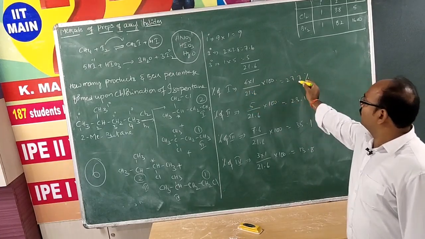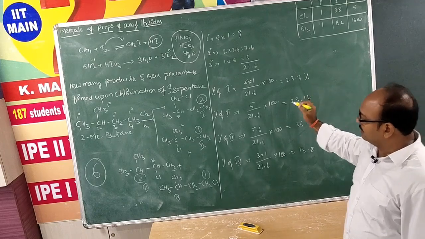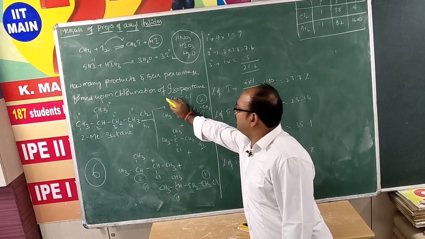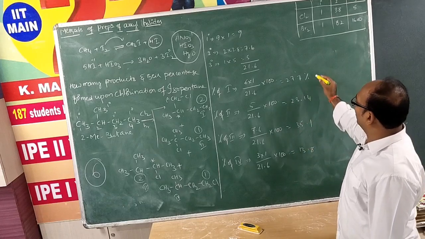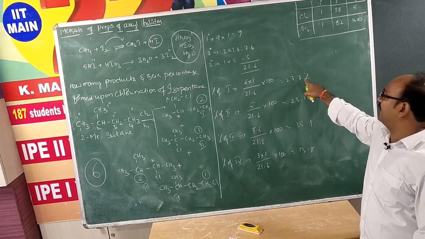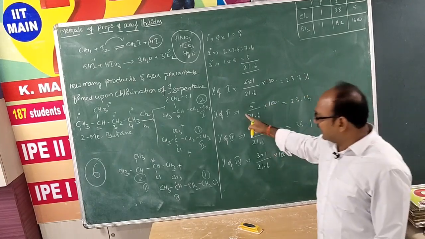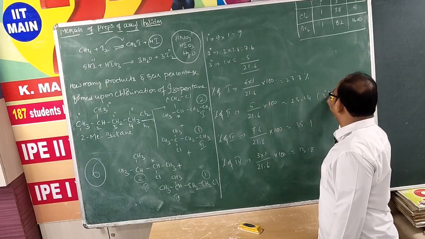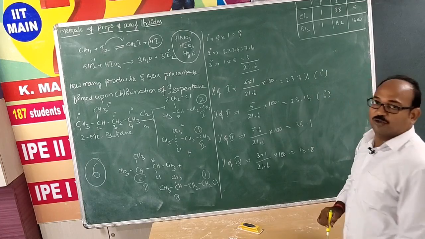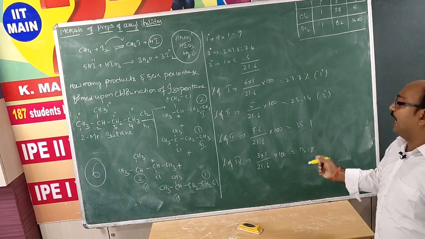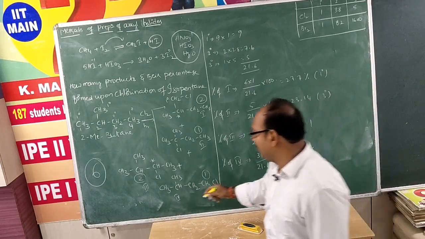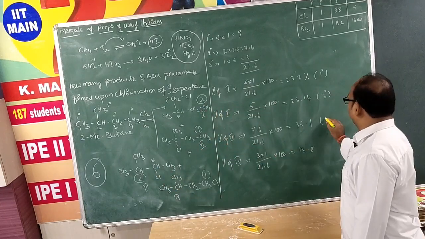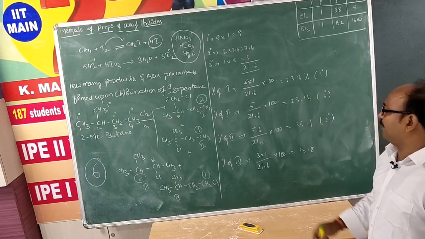Percentage of 1, 27.17%. Here percentage of 1 means obtained from primary. So primary product of 6 hydrogens is 27.7%. And second one, if you observe, second one is from tertiary. So this one is tertiary product, and this one is by abstracting primary hydrogen. And third one, if you observe, third one means from secondary hydrogen. From secondary hydrogen you are getting 35.1.